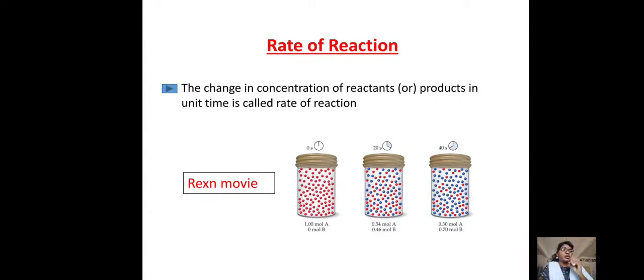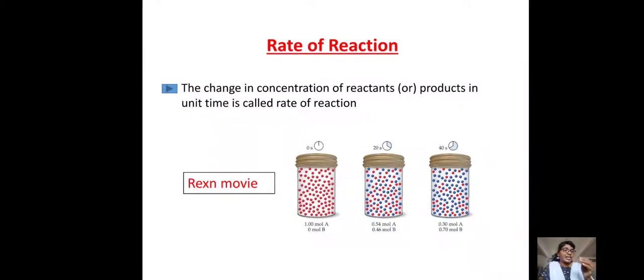Because of the consumption, the concentration of the reactants decreases and the concentration of the products increases.